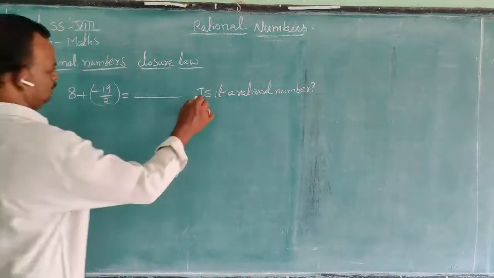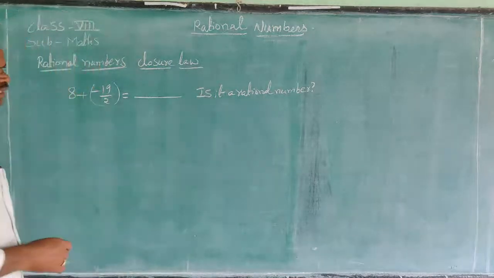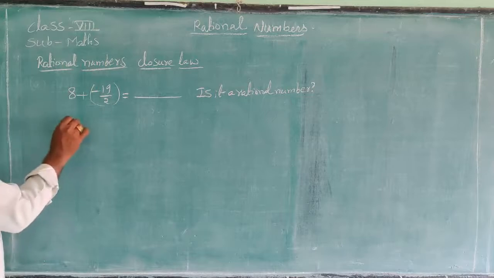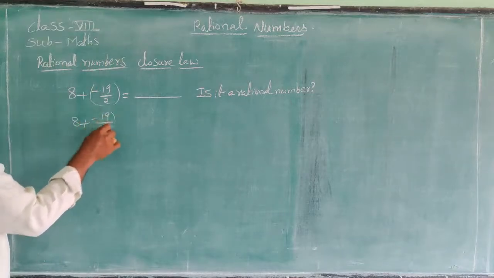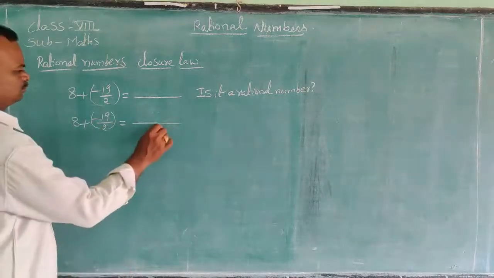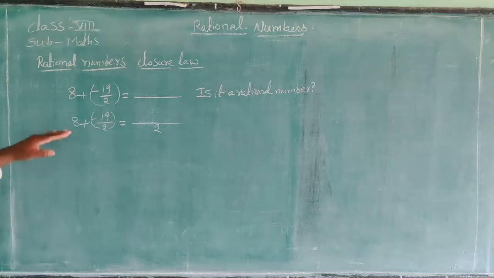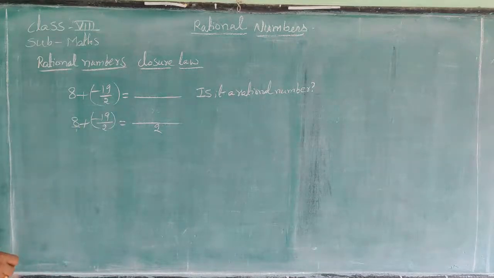Here, see what is the value of 8 plus minus 19 by 2? Take LCM as 2. 1 into 2, 2.